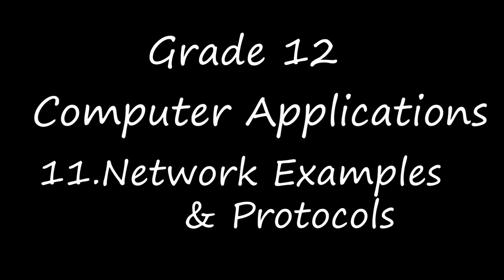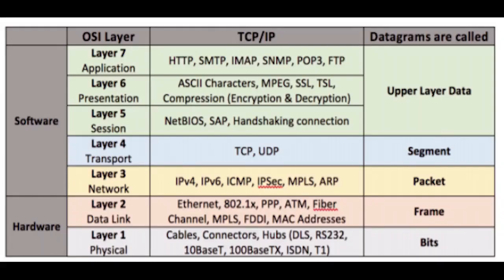Last session we learned about network examples and protocols, right? In this session we are going to see the OSI model in detail, okay? In the OSI model, OSI means Open System Interconnection, right? In the year 1934 it was founded, and we are going to see the OSI layers now. What are the OSI layers? Last session itself, I told you: physical layer, data link layer, network layer, transport layer, session layer, presentation layer, application layer, right? Let's see these OSI layers in detail.